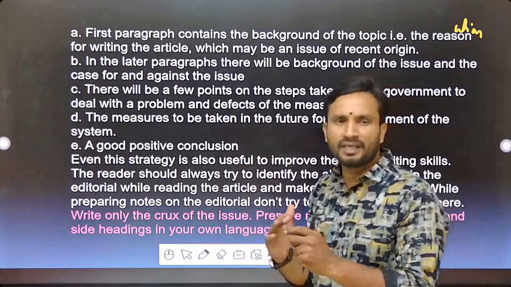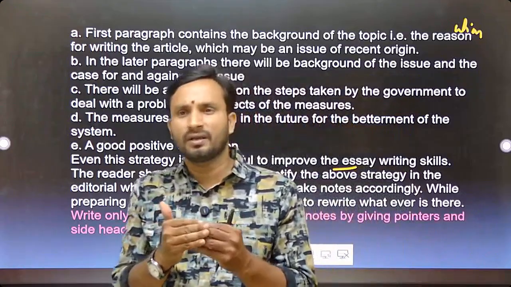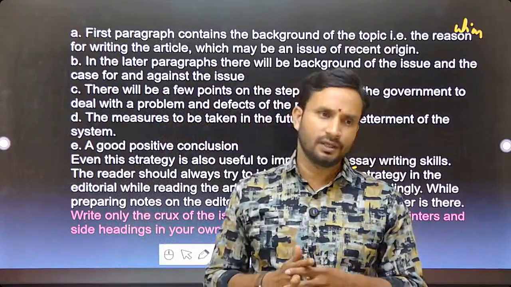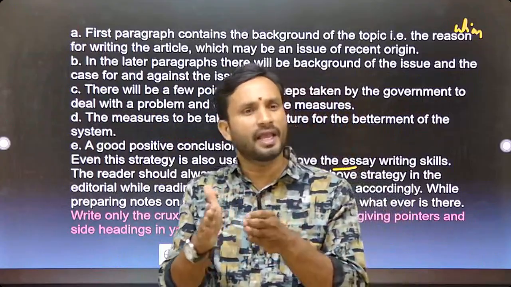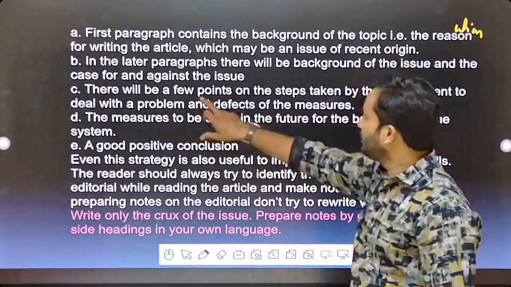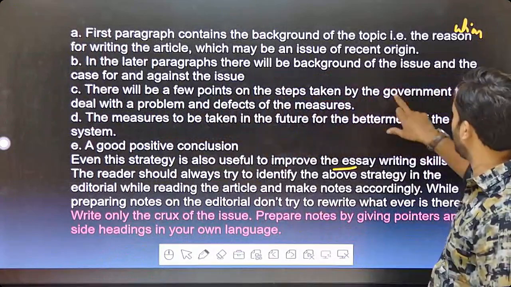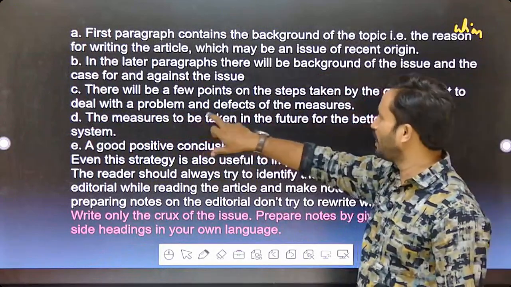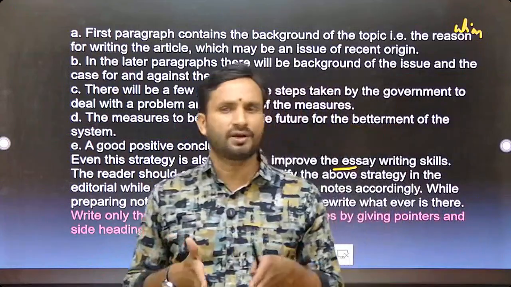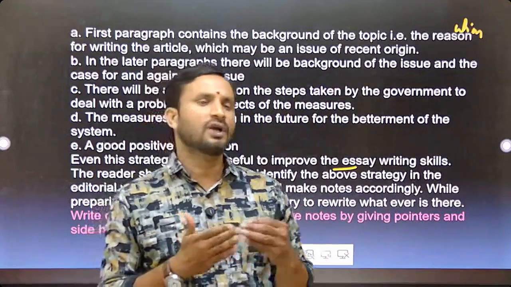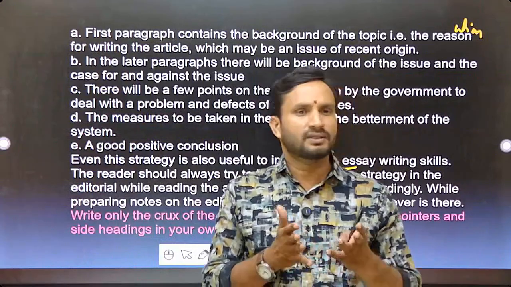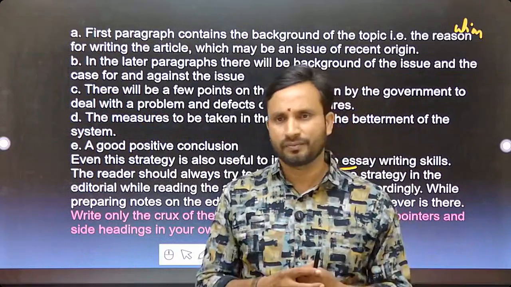In the latter part, what would be given? Pros and cons of the particular issue. What are the arguments for and against the particular issue? And there will be a few points on the steps taken by the government to deal with the problem and defects of the measures. Suppose the issue is related to national interest: how far has the government taken the best measures? Whatever the measures, some defects would be there.